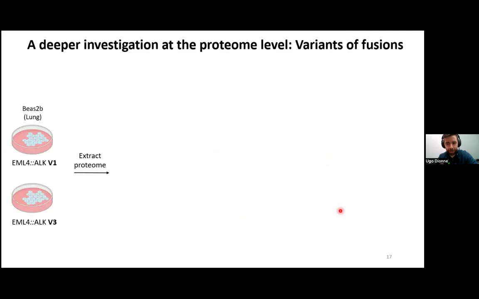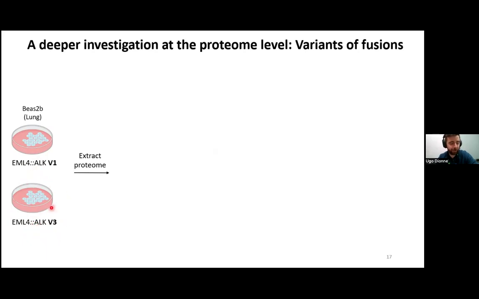The other observation I wanted to share is regarding different variants of the same fusion. One good example of this is EML4-ALK. There are 15 different variants of this fusion that have been observed in lung cancers. V1, which is the one most frequently found, also called the long variant because it contains the longest EML4 sequence, is less linked with resistance to treatment. But the shorter variant called V3, which has a shorter sequence of EML4, is known to be more aggressive and also to potentially resist kinase inhibitors more.